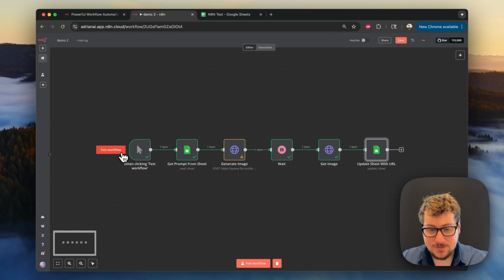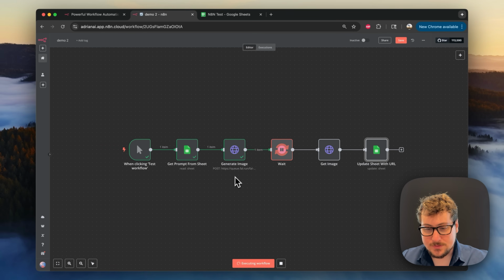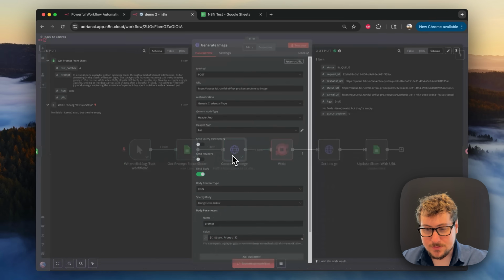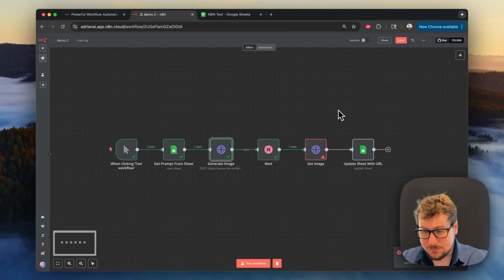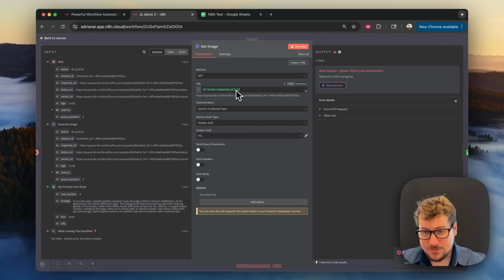So now we have all these. Let's see if anything breaks when we run the process. So we're just going to be running it one more time. And it looks like the generation was good. Yep, it still has it. And then right here, actually everything is good here. It's just simply that we didn't wait long enough for the image to generate. So let me just run this test, give it a few more seconds.